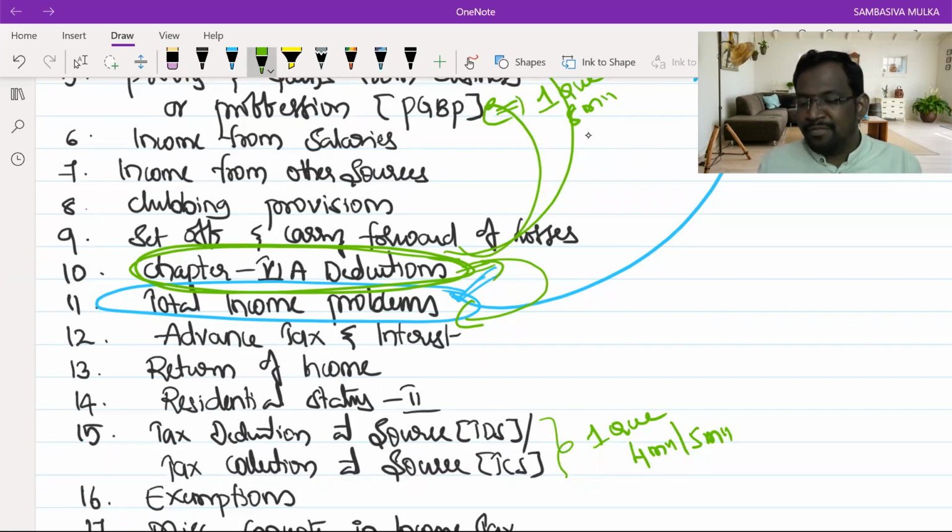Taxation is such a paper where more concentration is on amendments and latest provisions. The institute wants to check whether the student is updating his knowledge, his skills and his provisions, whether he is updated with the latest acts or not. This is what the institute will check. That is why the taxation paper contains amendment provisions. In every examination attempt, amendments play a key role.